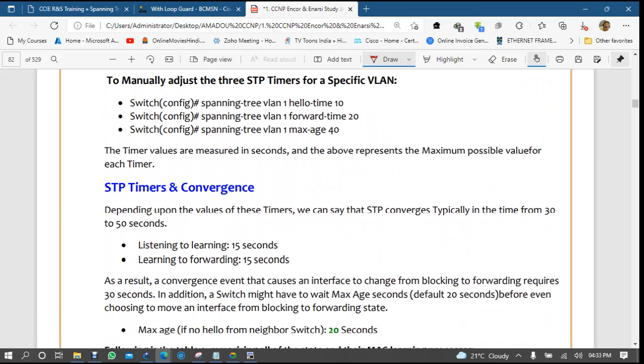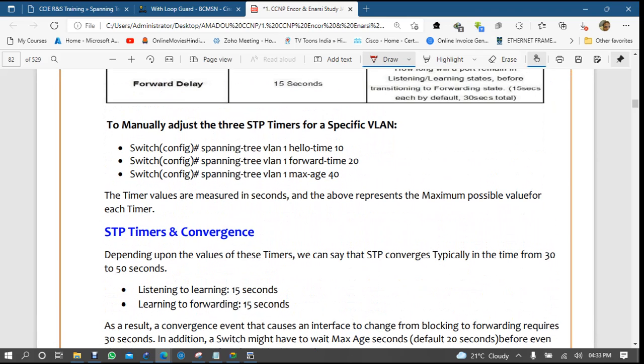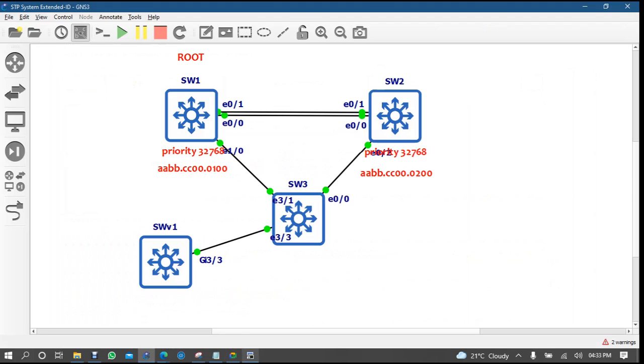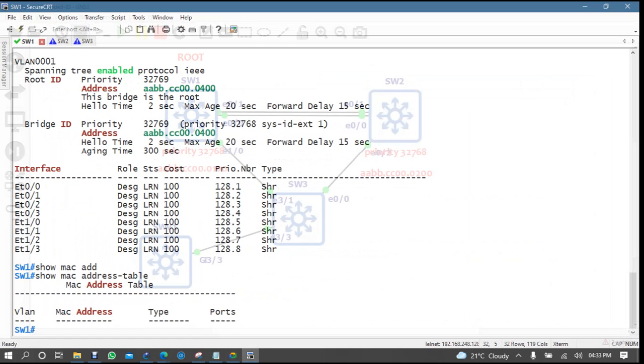Now if I want to adjust and change my STP timers, there's no need to wait for those 30 seconds. So how can I change them? Let me come here to my topology. I'm on switch 1.